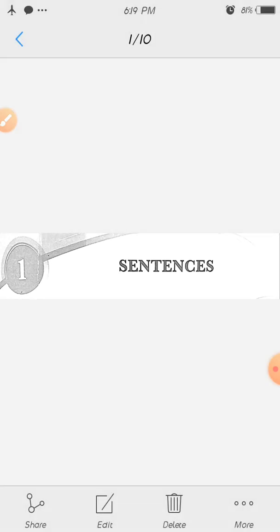So here we start our first chapter of English grammar. The name of this chapter is sentence. In the previous classes, you must have read about this, but now we are going to learn this lesson in detail, like definition of sentence, parts, kinds, exercises, etc.